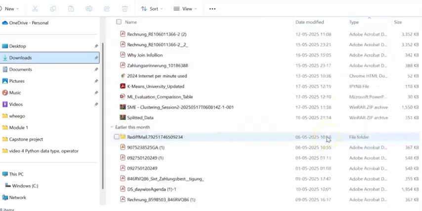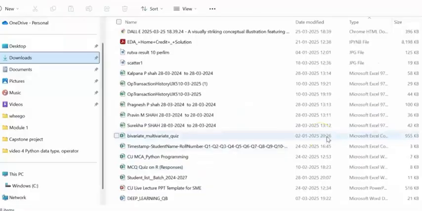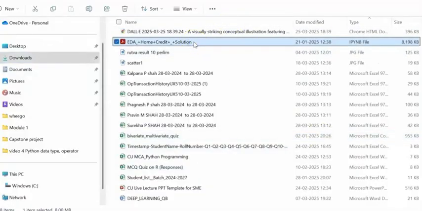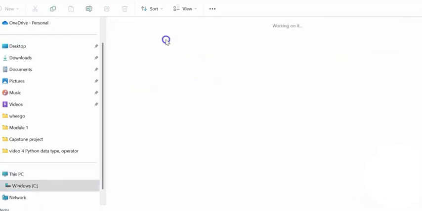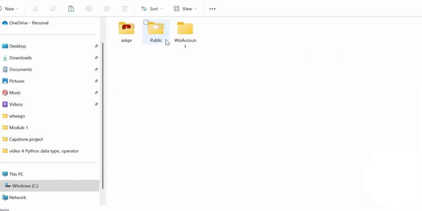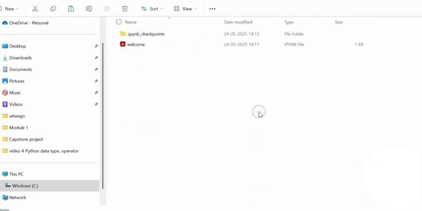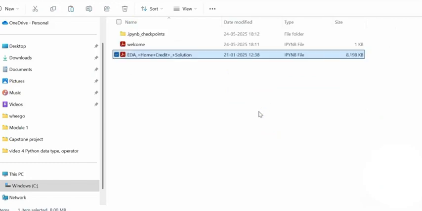Let me search. This is my IPYNB file. Consider that this is sent by my friend. Where do I need to copy? Under the ABC. Where is ABC? Under the Ask PR. So what I'll do is I'll go to the C drive. Under the C drive, you will get users. This you're supposed to write down. Under the users, Ask PR, under that folder called ABC, and under that, you can paste.